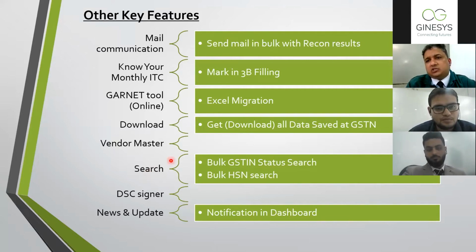So the entire search option is dedicatedly introduced in the advanced portal, so that in bulk, for example, you have 500 GSTNs and you want to search all 500 GSTNs of vendors, which vendor is having an active or non-active status, which address, which email address. The data which is saved at the government can be visible through a search API. We are going to show it in a live demo.